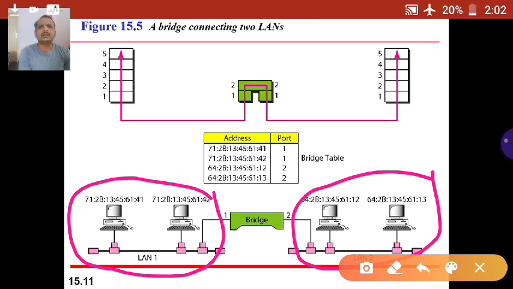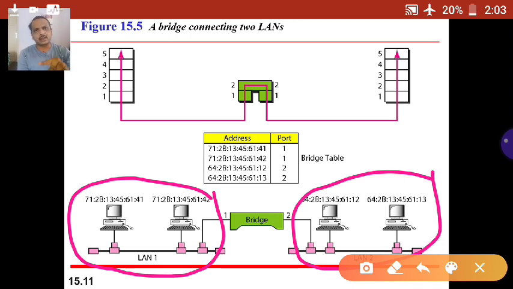LAN 1 is connected to port 1 of the bridge, and LAN 2 is connected to port 2 of the bridge. So computers 41 and 42 have port address 1. Similarly, computers 12 and 13 are connected to port 2. Now computer 41 has to communicate with 42. Both belong to the same LAN, so there is no need to go to the bridge.